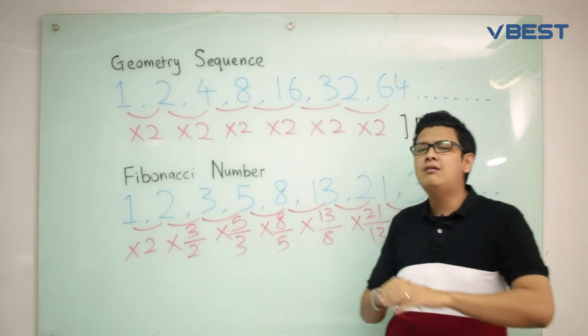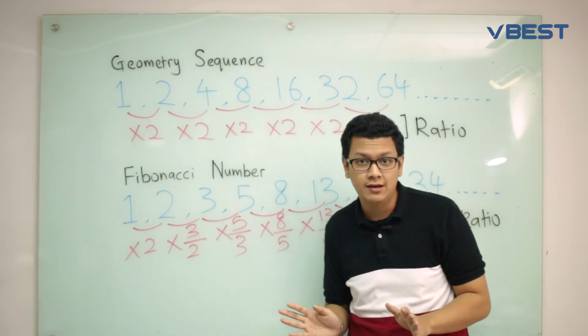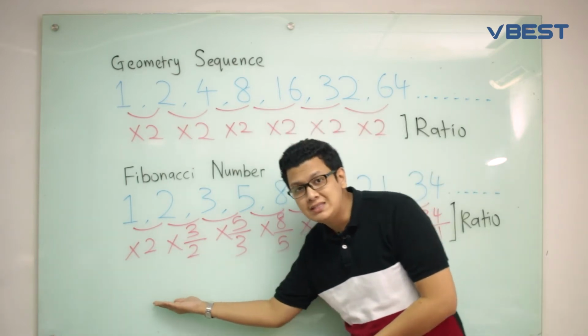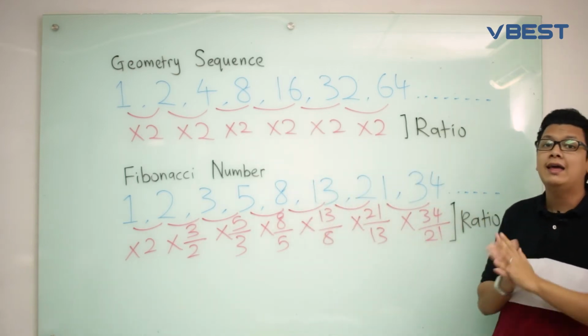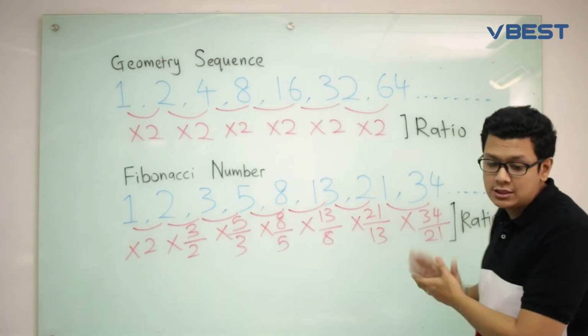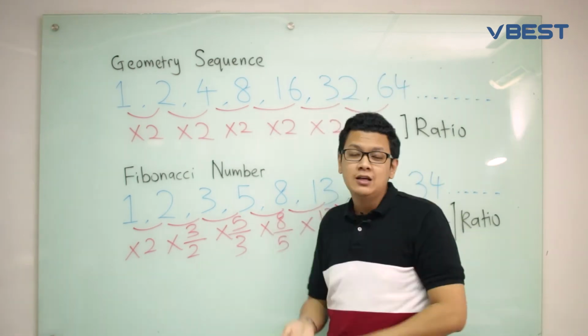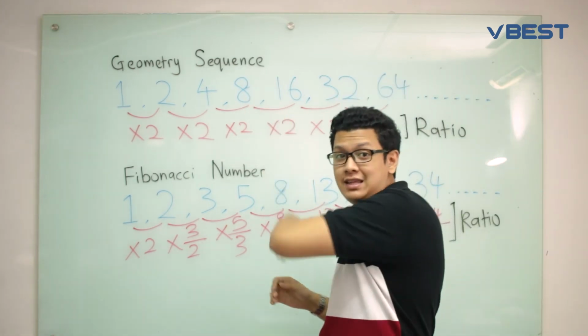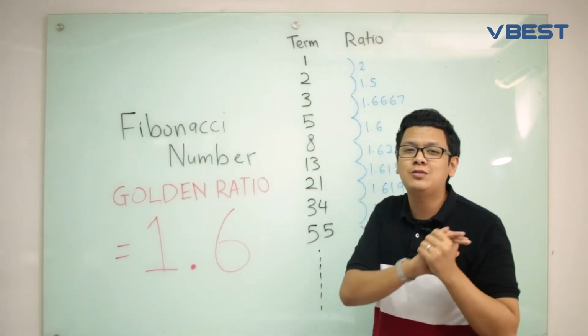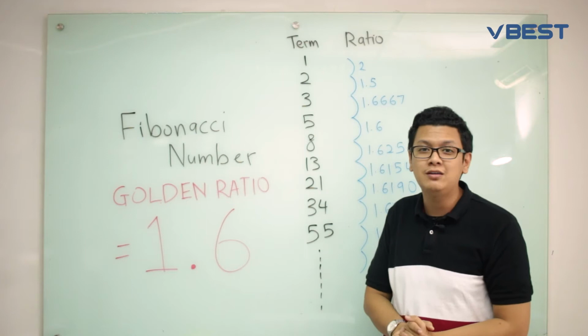Alright, but the ratio is not consistent. Okay, the ratio is not consistent. Like this, it multiplied by 2, and you can see all the ratios over here are different. Okay, and here, this is actually the ratio. So now let's jump on to the next thing, which is what is the golden ratio. So this 1.6 value, ta-da, this is the golden ratio.